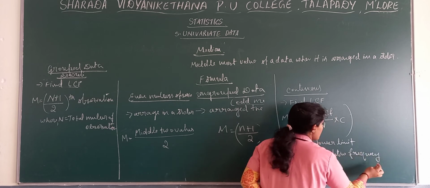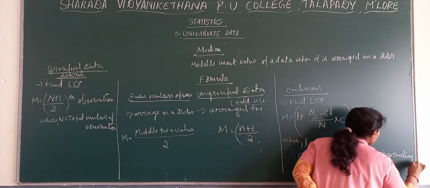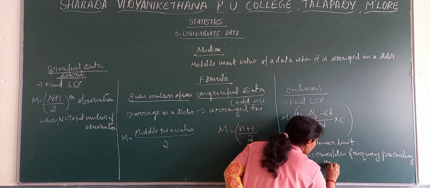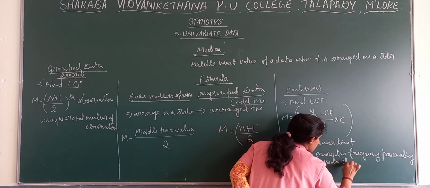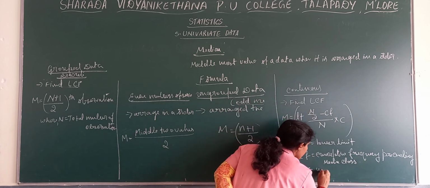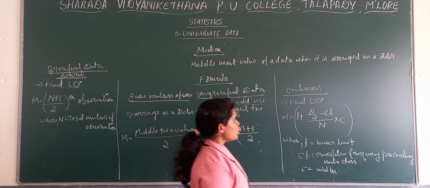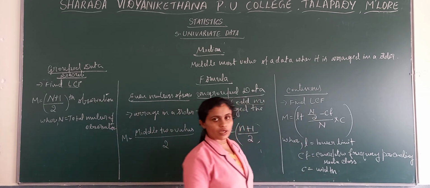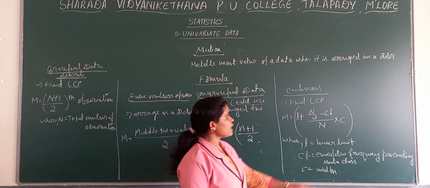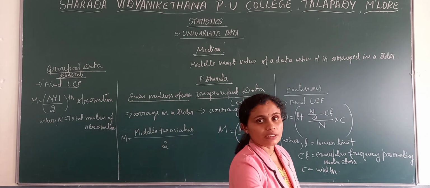CF is the cumulative frequency preceding the median class. Then C is the width. And in order to define the median class, first we need to find out n by 2. Then that value we need to look into the LCM. So this is about the median formula.